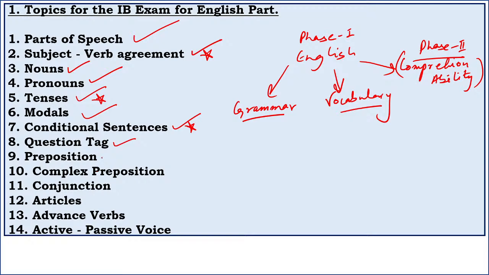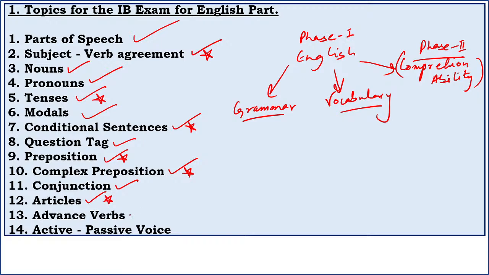Now guys, then next very important topic is prepositions. There is always a question on preposition and complex preposition. So guys, you must look into preposition and complex preposition. That is really, really important. Then conjunction, which are connectors, articles, that's also quite important for this paper.